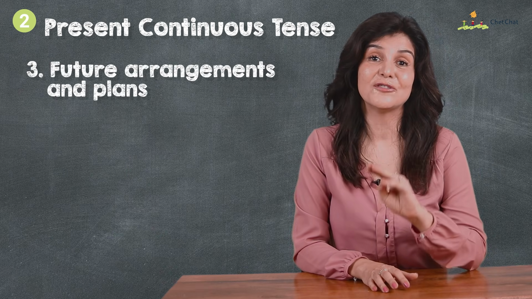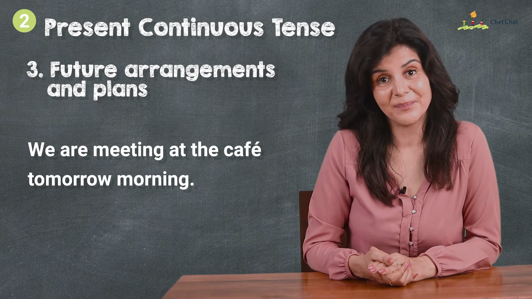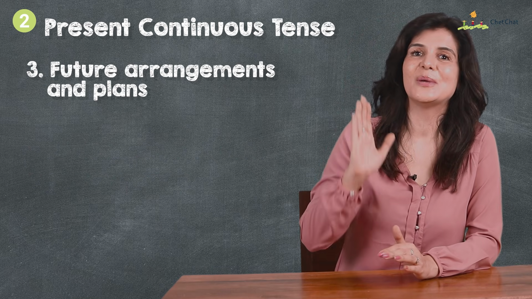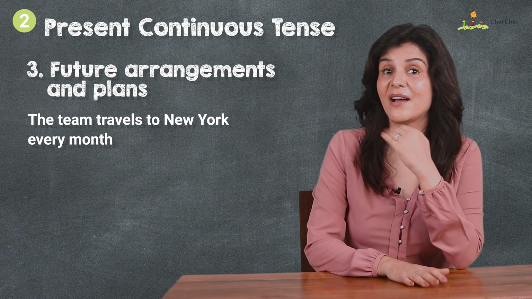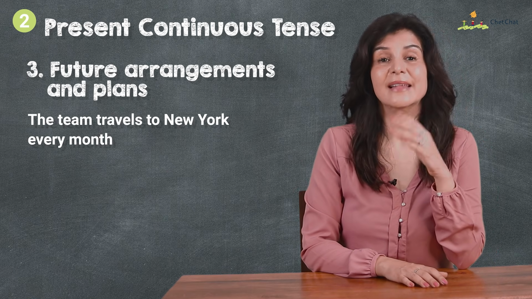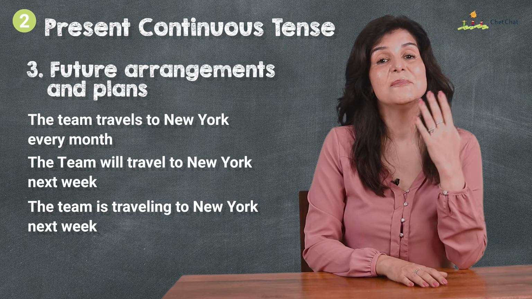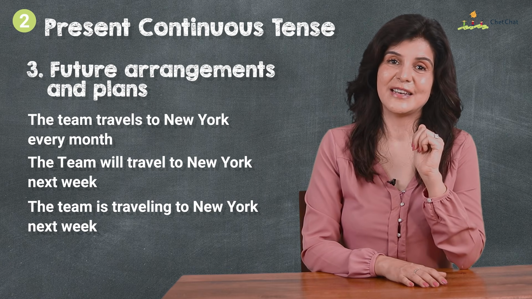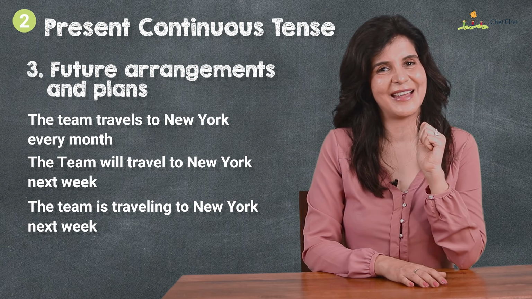Three, future arrangements and plans. We are meeting at the cafe tomorrow morning. Okay, tell me the difference between these three expressions coming up on your screen. The team travels to New York every month. The team will travel to New York next week for the conference. The team is traveling to New York next week for the conference. Leave me a comment below with your answers.